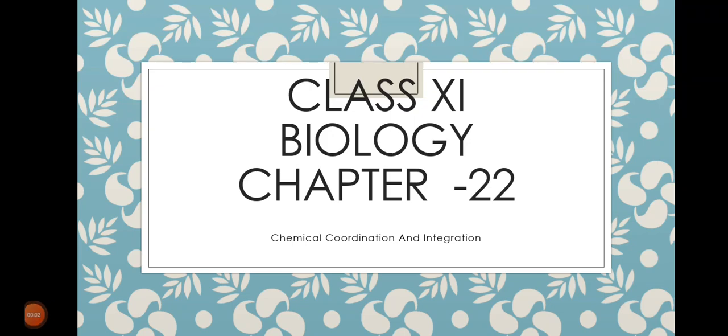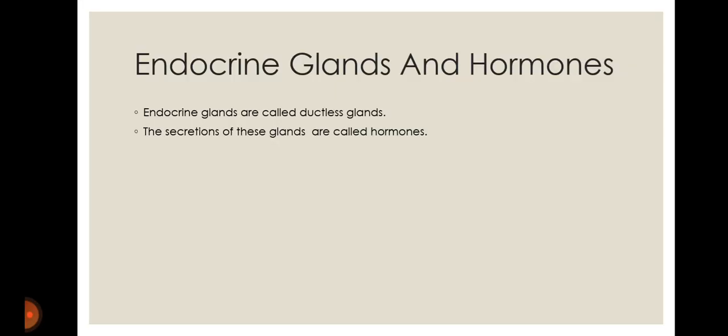Our biology class, chapter 22, chemical coordination and integration. Endocrine glands and hormones. First, we understand what endocrine glands are. Since the endocrine glands do not have ducts, they are called ductless glands. The secretions of these glands are called hormones. There are certain well organized glands and some diffuse glandular tissues that secrete hormones in our body.